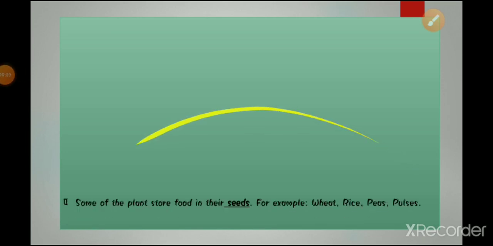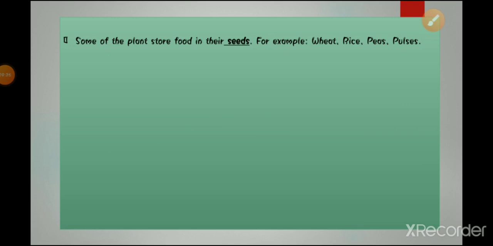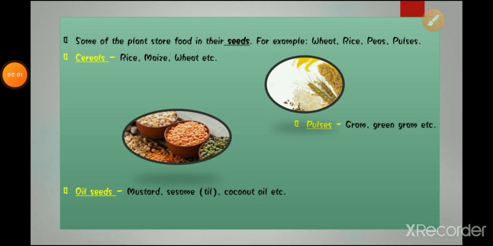After fruit, there come seeds. Okay, seeds are also a part of plants, so we also eat some seeds. For example, as we all know, the most common seeds are wheat, rice, peas, pulses, right? These all are seeds, so chana dal, we eat all that.